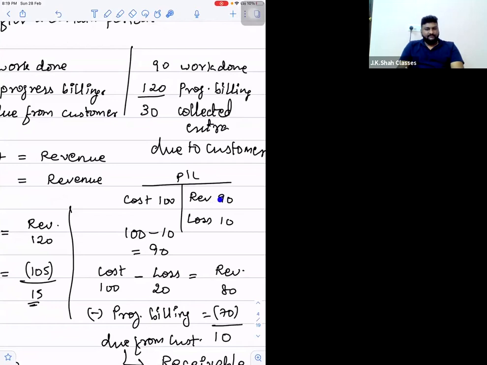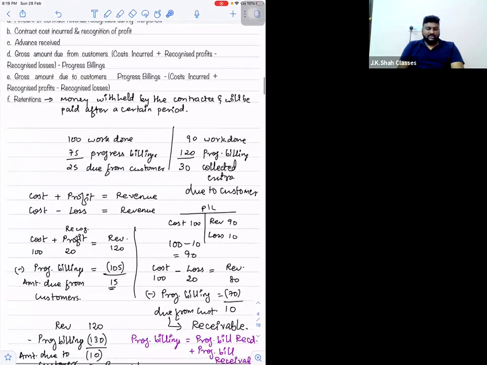Revenue is 90. Cost is 100. So can I say loss will be 10? Revenue is 90. Cost is 100. Can I say loss will be 10? So can I say cost minus loss is revenue? Cost is 100 minus 10 rupee loss recorded. 90 rupees will be revenue. Yes or no? So both the formulas give me the same answer. Cost plus profit is also revenue. And cost minus loss is also revenue.